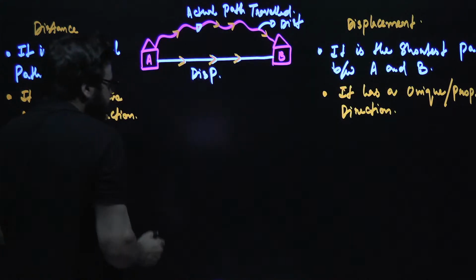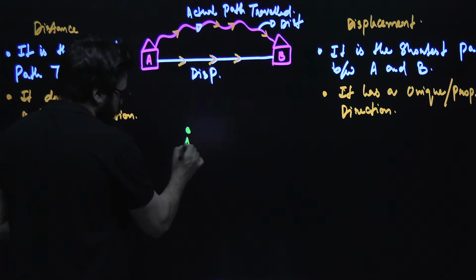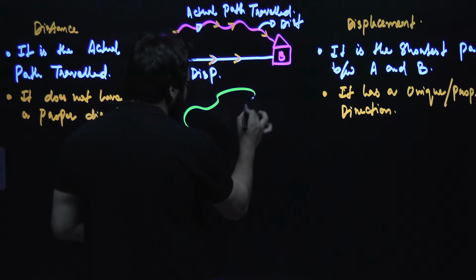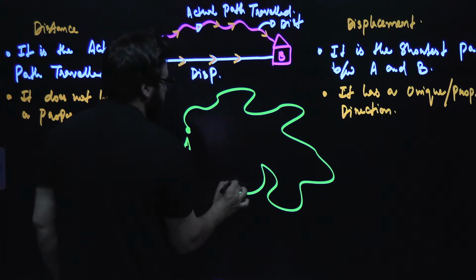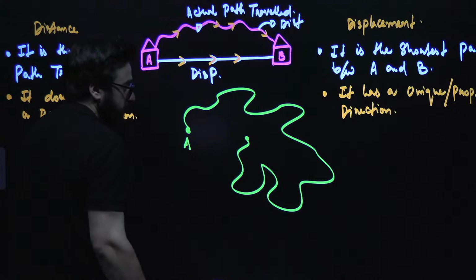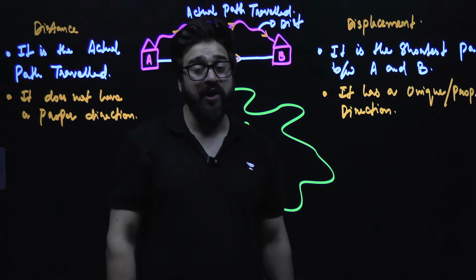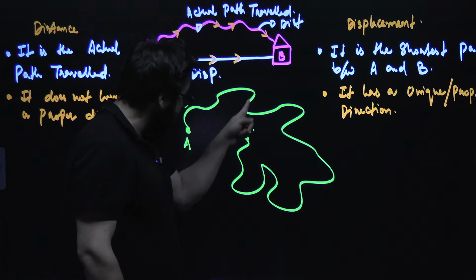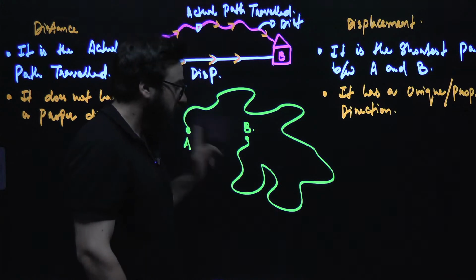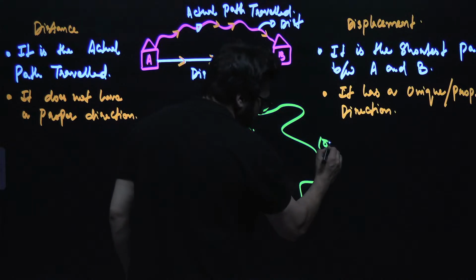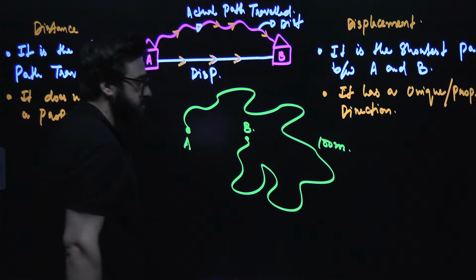Now, let's suppose, my dear friends, I say this is the point A, and you have traveled from point A, and you reach this point B. And in this particular case, could you please tell me what is the actual path traveled? Sir, this much is the actual path traveled over here. And I say here, actual path traveled is, let's suppose, 100 meters.